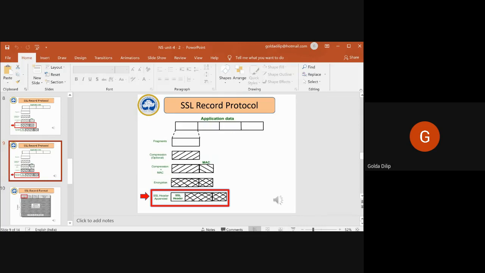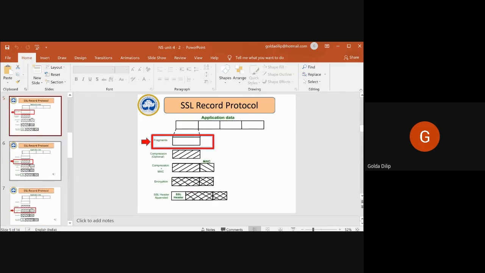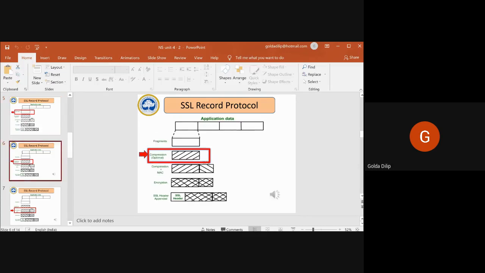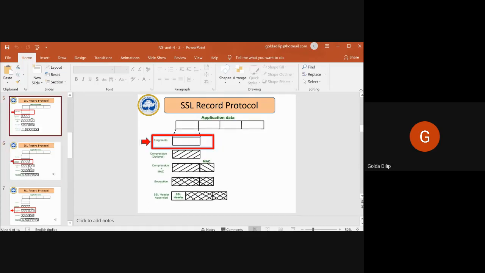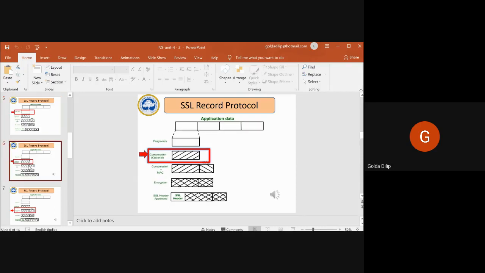From there, the TCP protocol will process it like any other TCP block. That's why we have this diagram. It takes an application message as input, makes it into fragments, and sometimes compression might be involved.